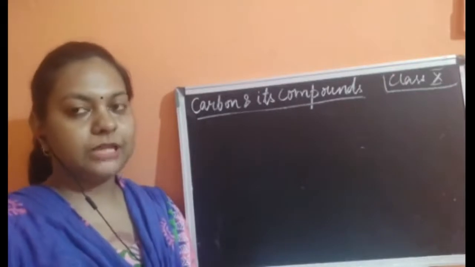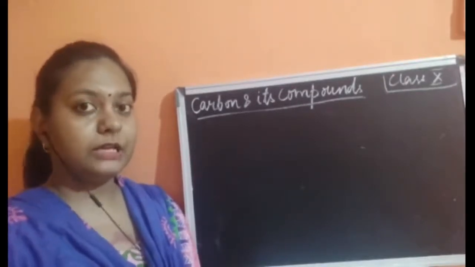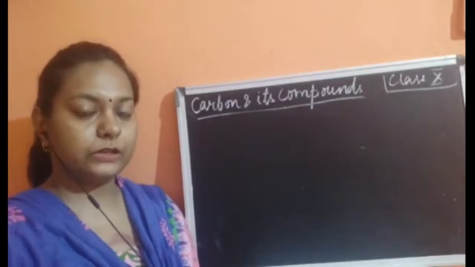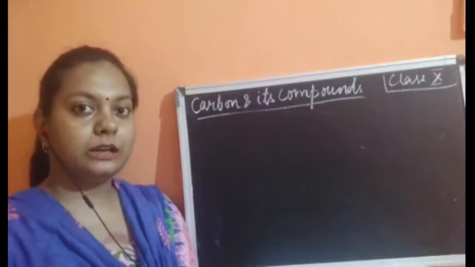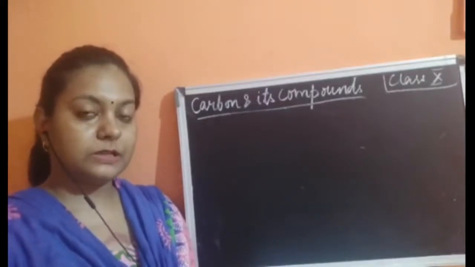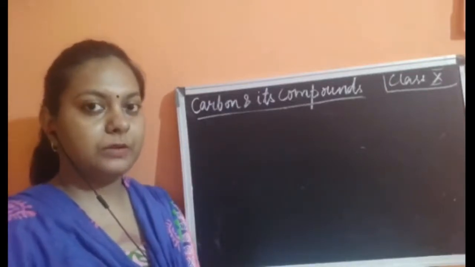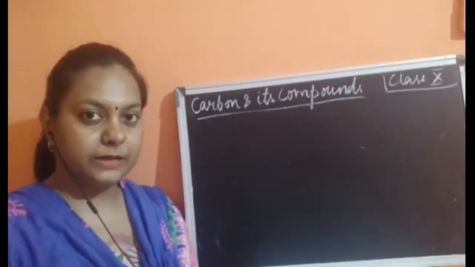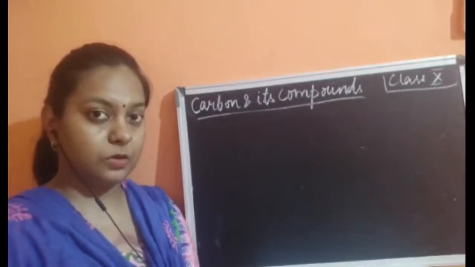So we started the chapter with the introduction of carbon. Where is it present? Carbon is one of the elements which is present in living as well as non-living objects. If we talk about the presence of carbon in living things, it is present in plants, animals, and even in human beings.